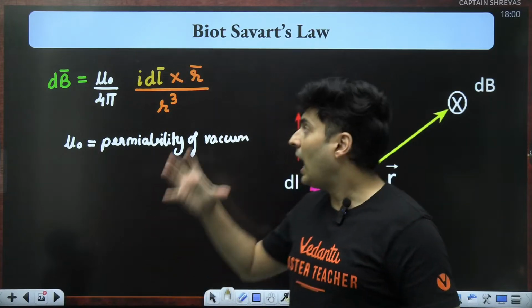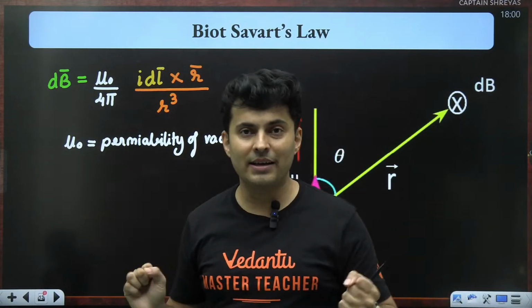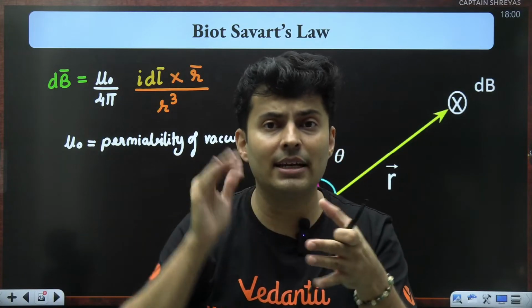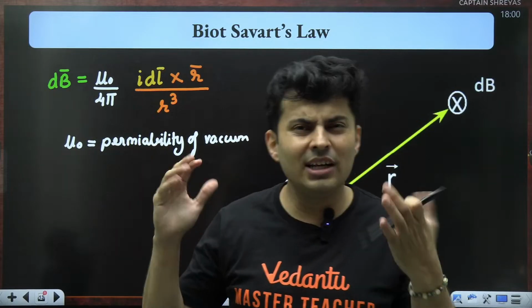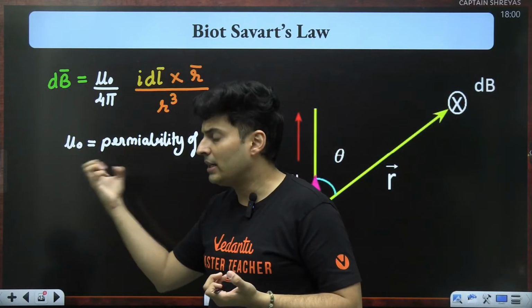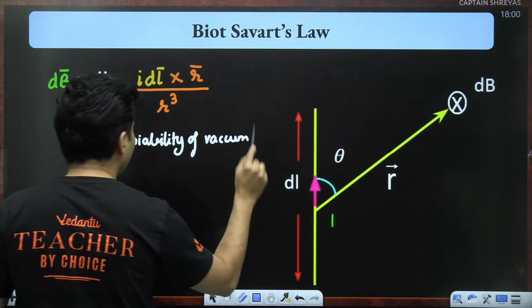Same way, permeable means how porous a material is. So if magnetic field is able to travel very nicely, in fact it becomes strong, it is more permeable. If it does not permit, if it is not permeable, then permeability value will be less, as simple as that. So it depends from medium to medium.